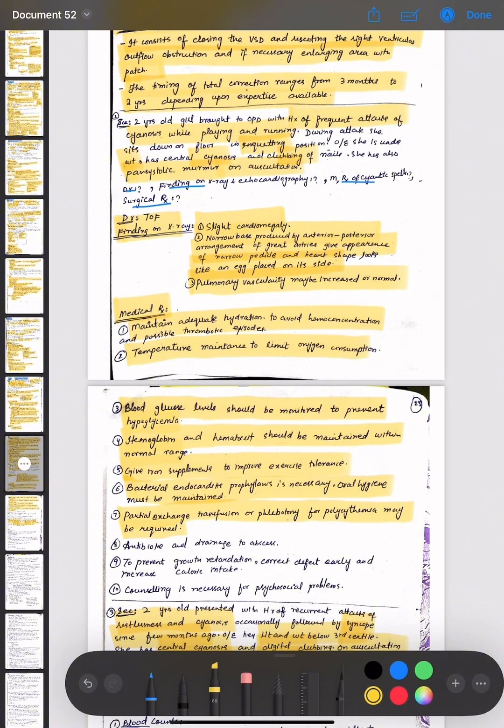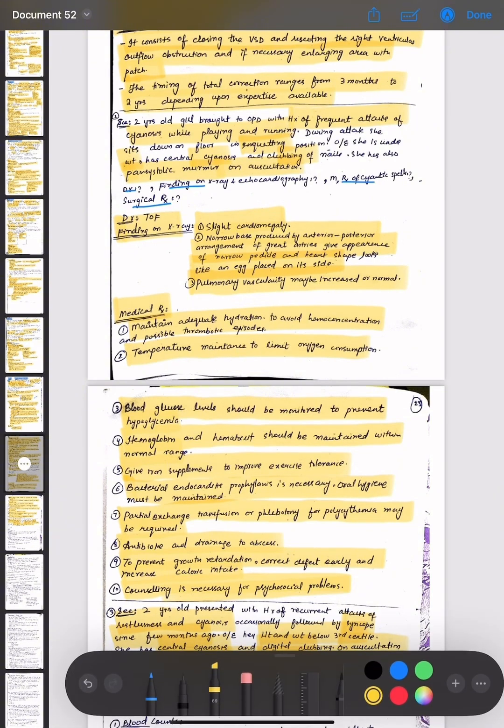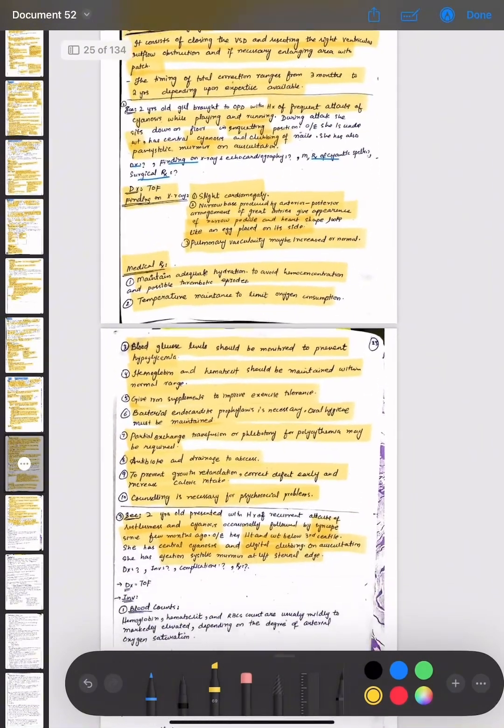Antibiotics and drainage of abscess, to prevent growth retardation correct the defect early and increase caloric intake, and counseling is necessary for psychosocial problems. Okay, so we have discussed the findings on the X-ray and the medical treatment of the cyanotic spells and the surgical treatment. Okay, what parts are remaining?